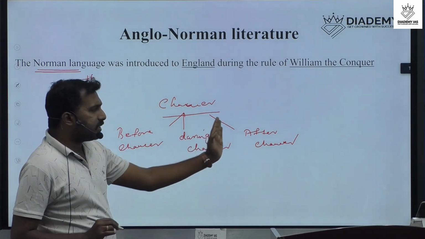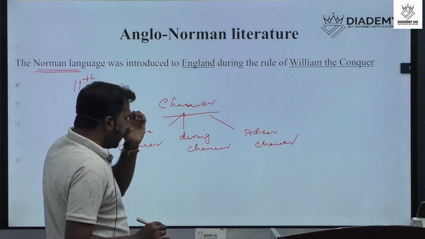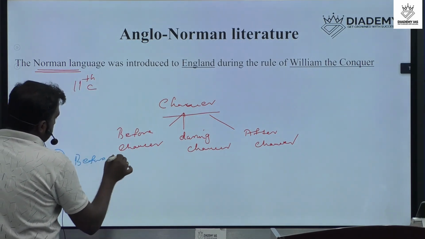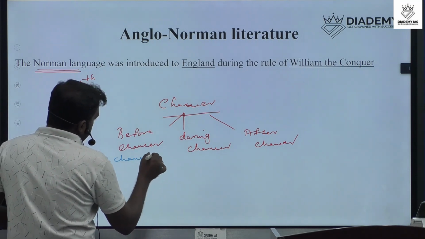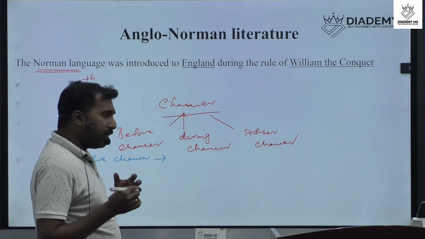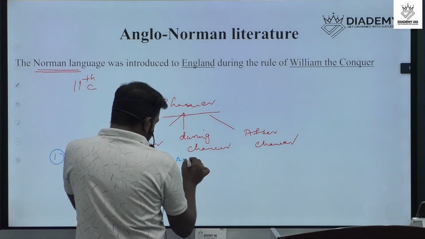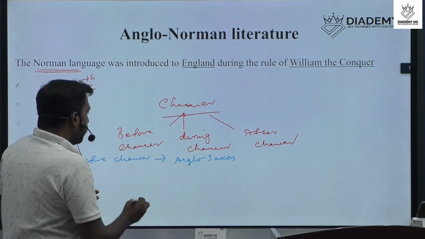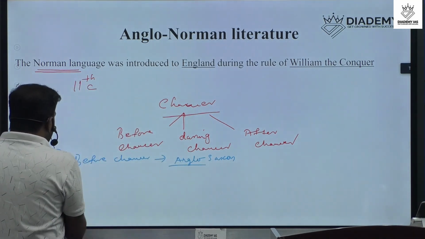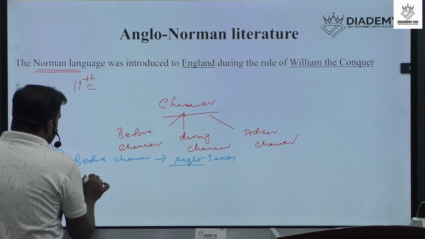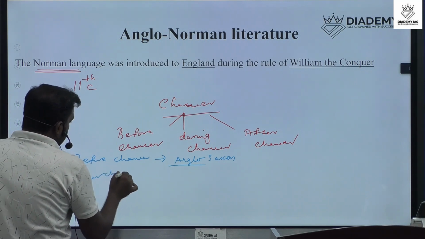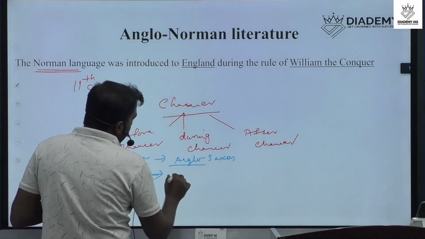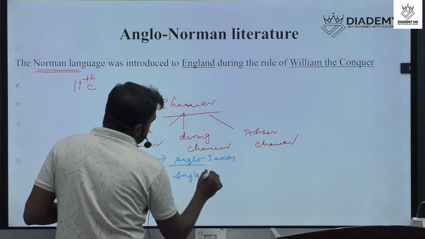Before Chaucer, during Chaucer, after Chaucer. So we can easily understand that before Chaucer, we can call it Anglo-Saxon. Here also the term Anglo. And the second one is after Chaucer or during Chaucer time, we can name it as Anglo-Norman. So this is the difference.